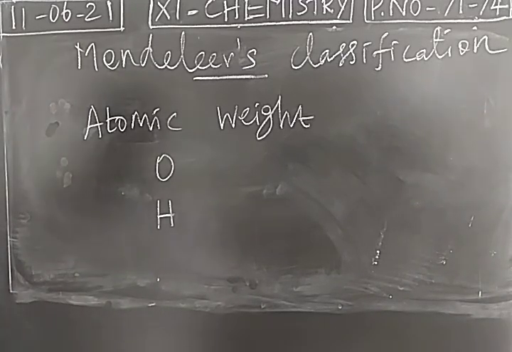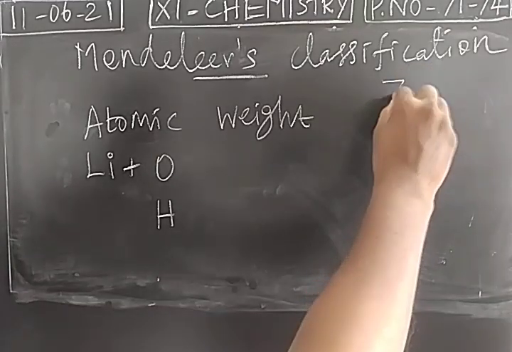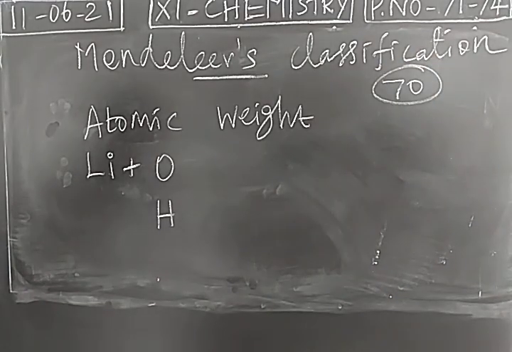This is the first assumption made by Mendeleev. Then he studied properties of elements, for which he took two standard elements, hydrogen and oxygen. During his lifetime, the number of elements discovered was 70. So he took oxygen and hydrogen as standard elements to study the properties of elements.